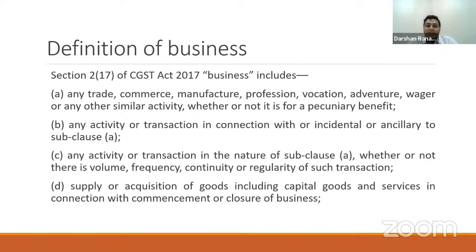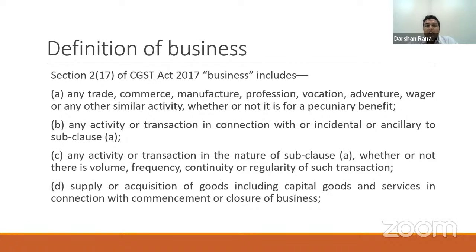See, when it comes to taxability on my outward supplies, I have to again refer to the same definition. And at times the department has taken a position in various advance rulings that this definition is very wide, and therefore it covers even a single one-time activity or even an activity which may not be in my regular course of business, but I am doing it as a part and parcel of my business, may or may not be for any profit. So on a similar footing, I have to look at the definition from a wider spectrum when it comes to input tax credit.